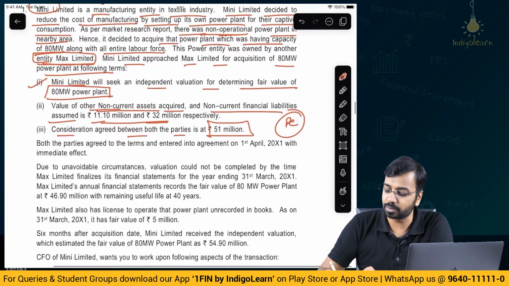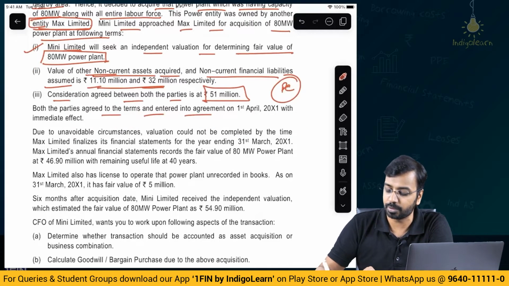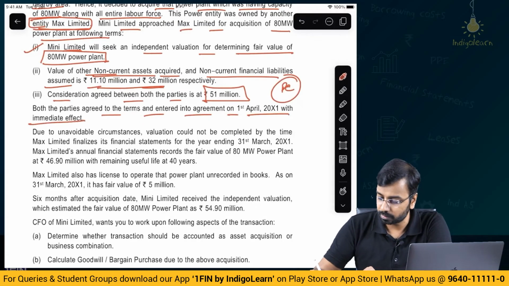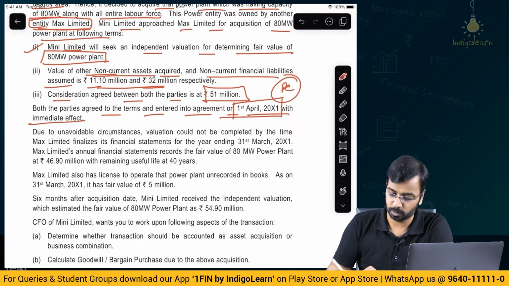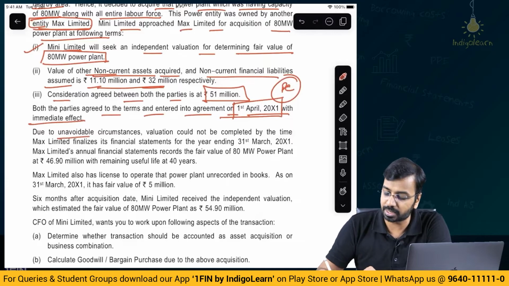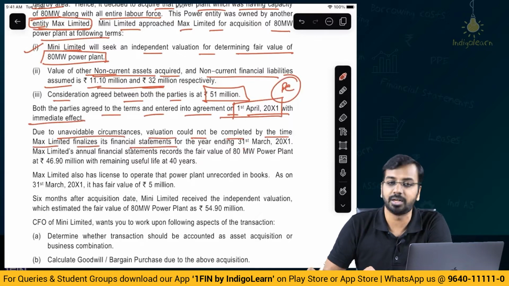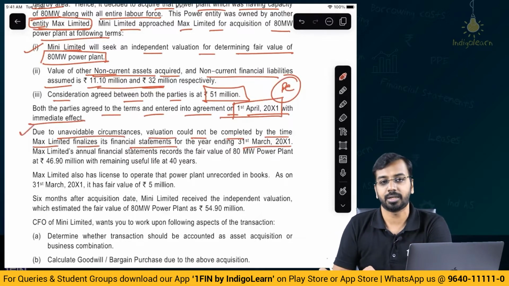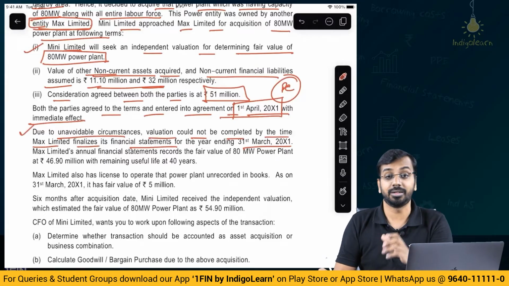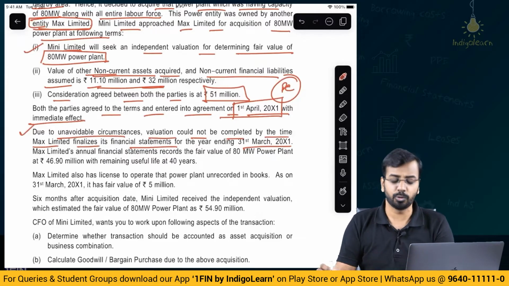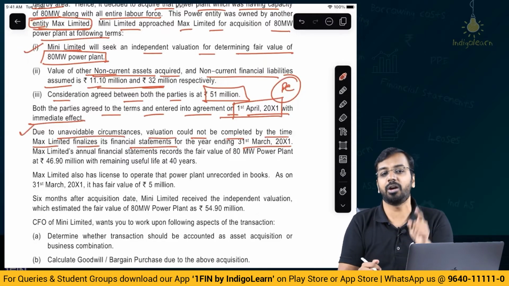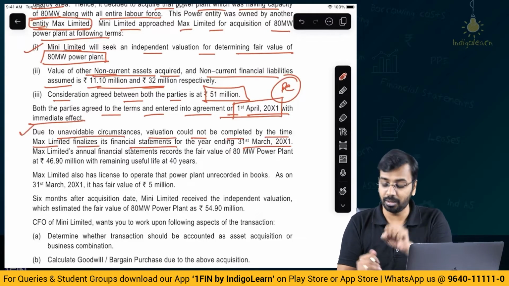Both the parties agreed to the terms and entered into an agreement on 1st of April year 1 with immediate effect. So the agreement is 1st of April of year 1. Due to unavoidable circumstances, valuation could not be completed by the time Max Limited finalizes its financial statements for the year ending 31st March. Now, if the valuation could not be completed, then what do we do? We have the measurement period, a period of 1 year within which we can complete the valuation.